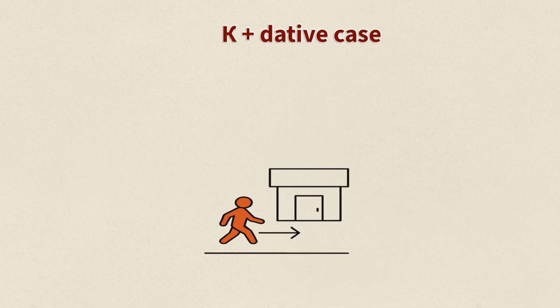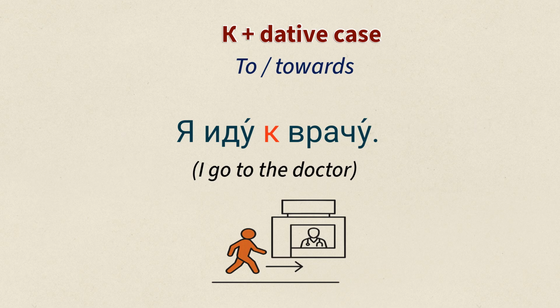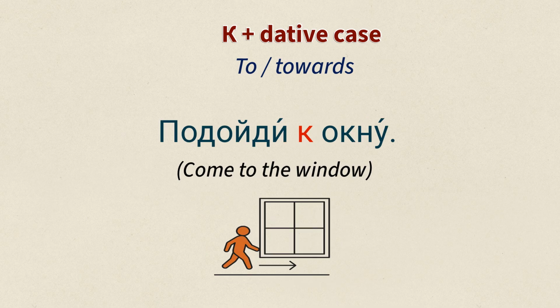After к, a noun in dative case is used. And the meaning of this preposition is to, towards. So use it when you go to a person or place, but not inside. For example, я иду к врачу. Я иду к врачу. Подойди к окну. Подойди к окну.